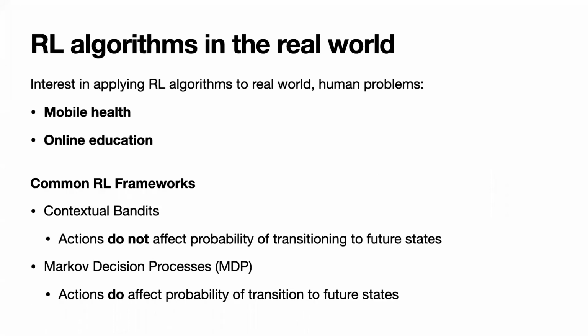There is increasing interest to apply reinforcement learning algorithms to real-world problems, including mobile health and online education. RL algorithms are often developed assuming the environment falls strictly within a contextual bandit or a Markov decision process framework. In MDP settings, the choice of action can affect the probability of visiting future states, while in contextual bandit environments, the choice of action doesn't affect which future states are visited. In many interesting real-world problems, though, it's often unknown which one of these frameworks one should assume.